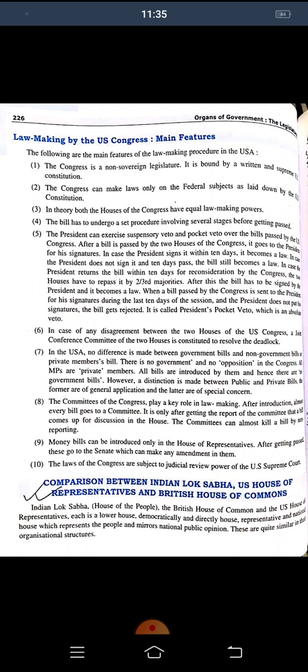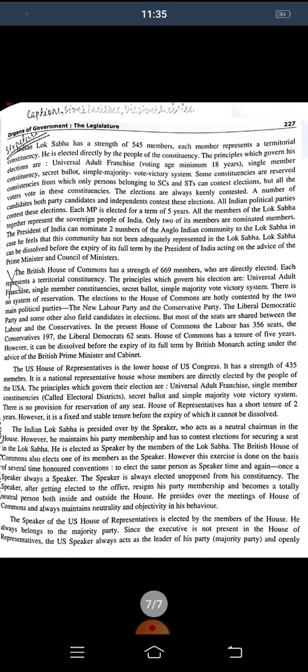These are quite similar in their organizational structure, but the Indian Lok Sabha at present has a strength of 545 members. Each member represents a territory, or we can say a constituency. They have territorial constituencies. Each is elected directly by the people of the constituency. The process, all of us know it: universal adult franchise, single member constituency, secret ballot, simple majority, first-past-the-post victory system. All these come into existence.